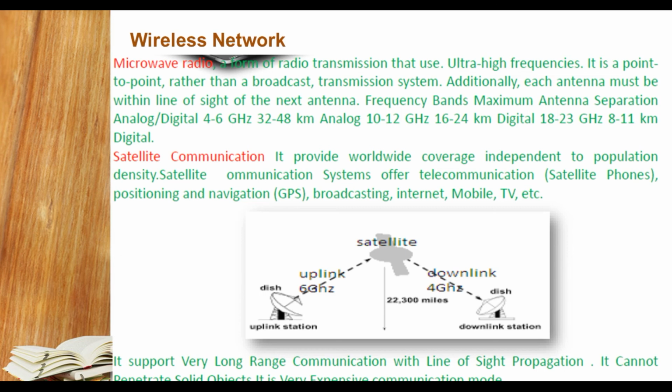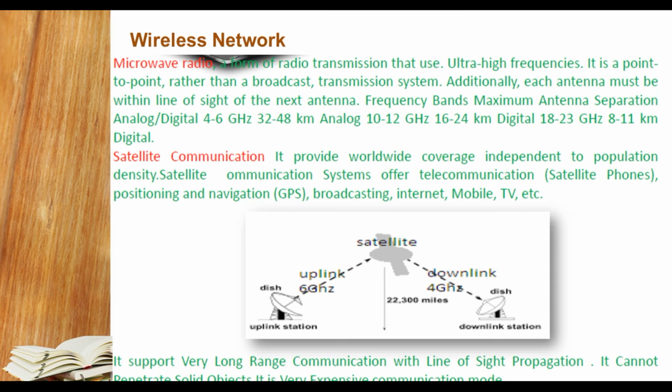Satellite communication provides worldwide coverage, independent of population density. Satellite communication systems offer telecommunication, satellite phones, positioning and navigation, that is GPS, broadcast, internet, mobile TV, etc. So it supports very long range communication with line of sight propagation.